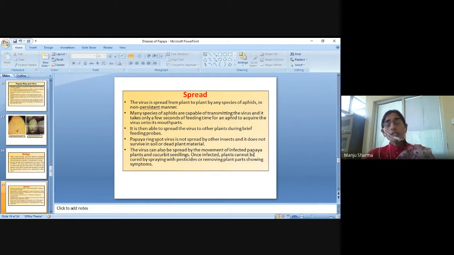Many species of aphids are capable of transmitting the virus, and it takes only a few seconds of feeding time for an aphid to acquire the virus into its mouth parts. So it is then able to spread the virus to other plants during brief feeding probes.